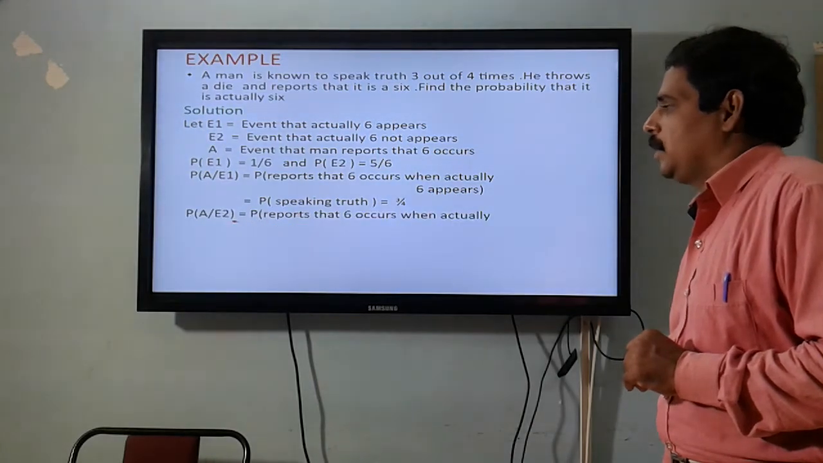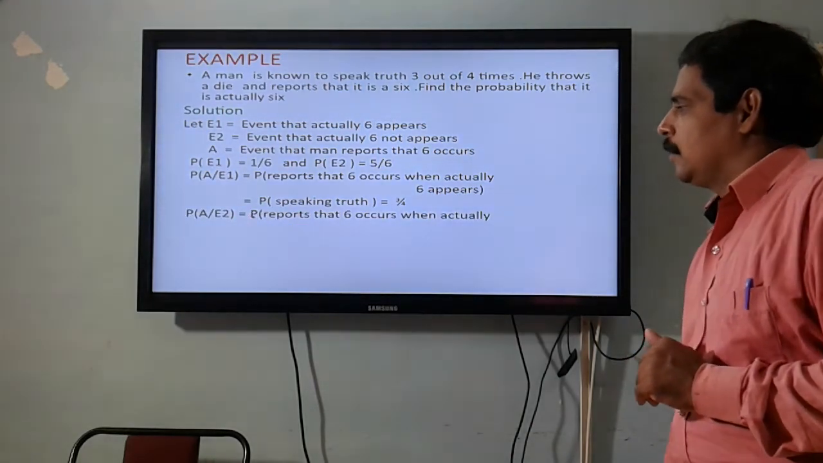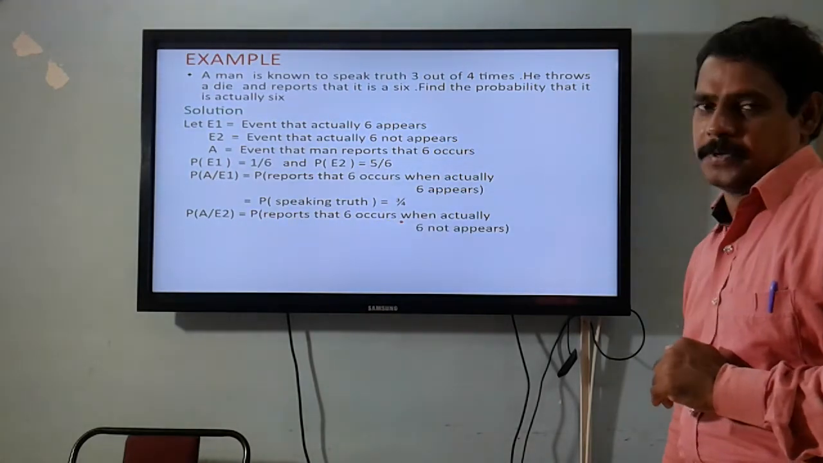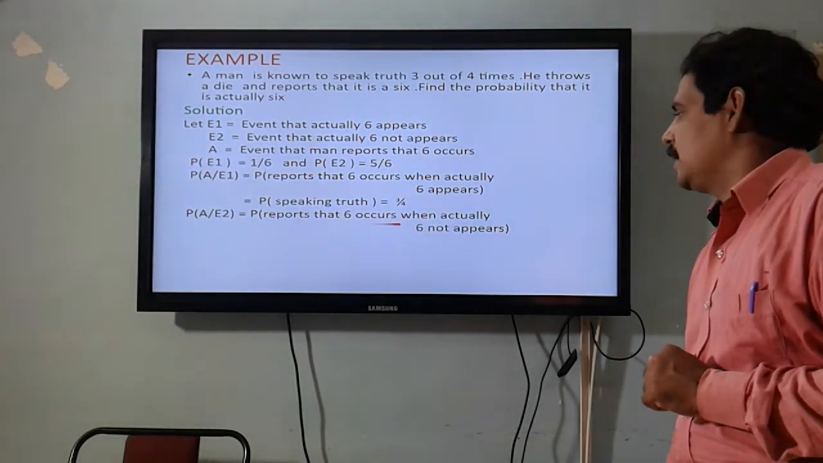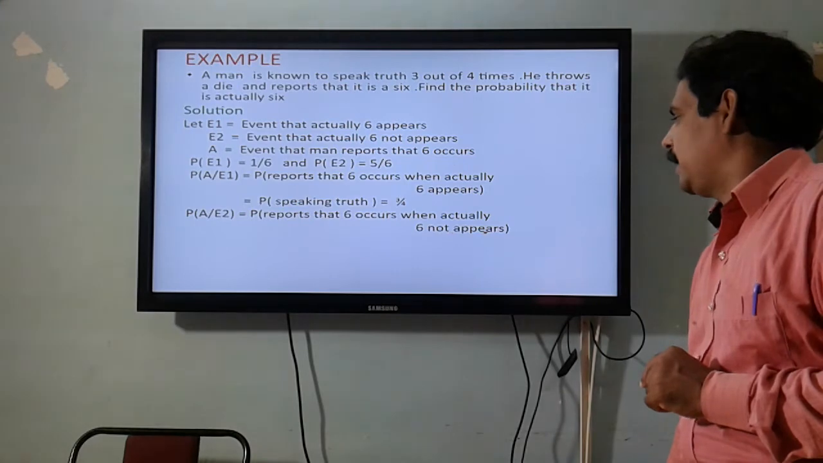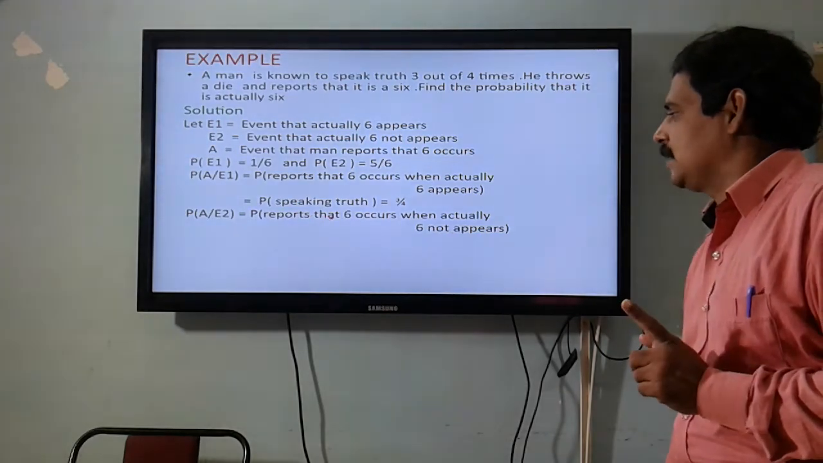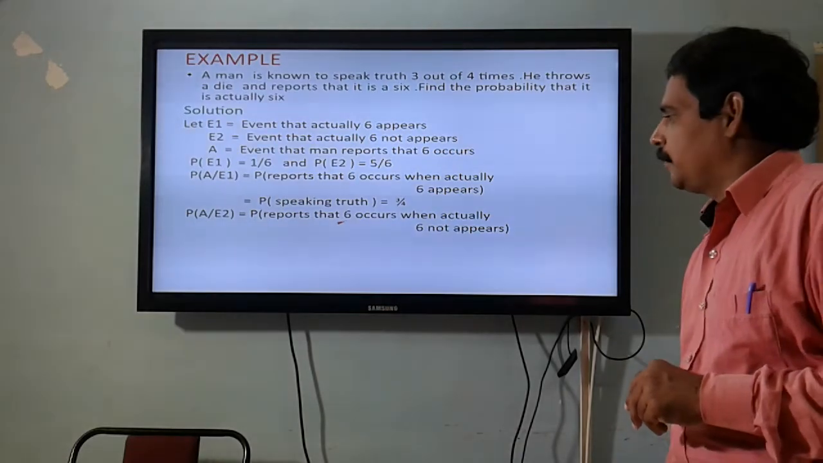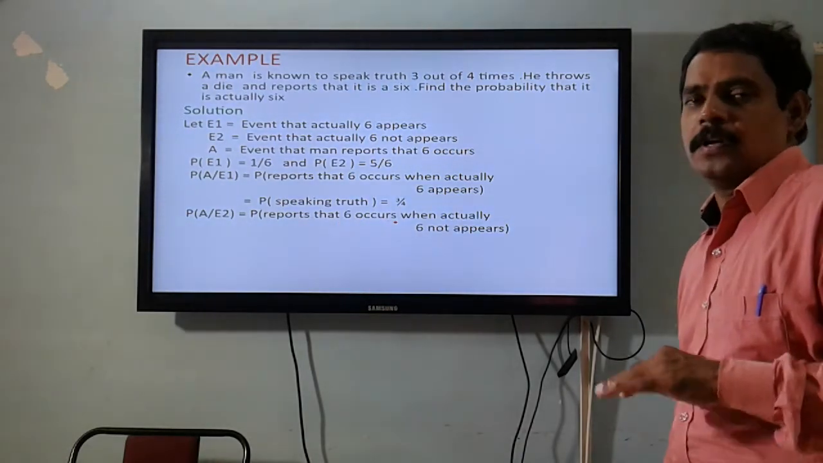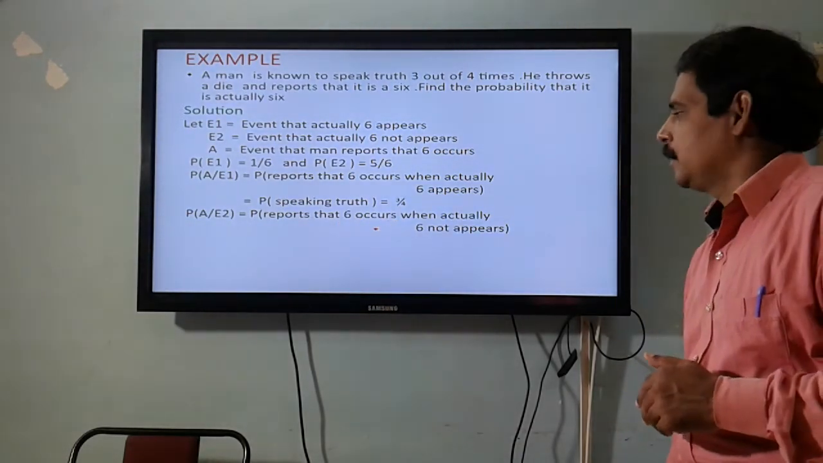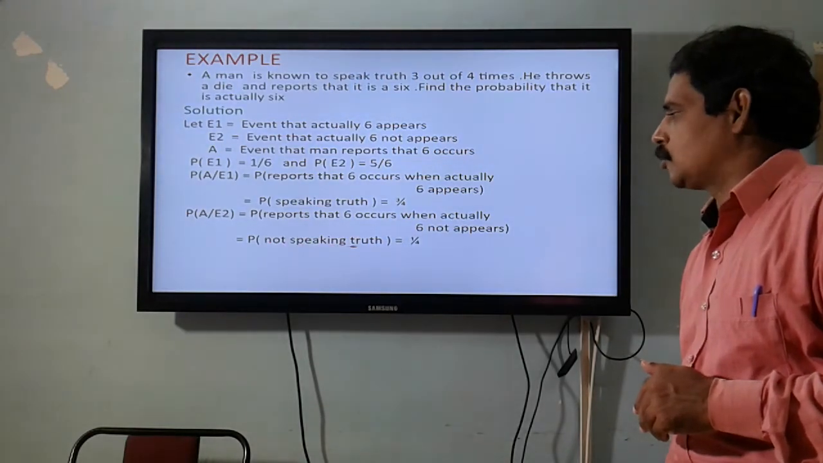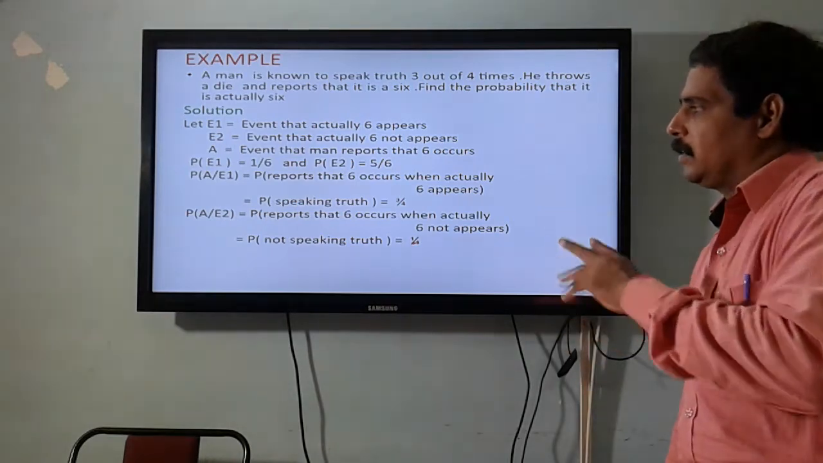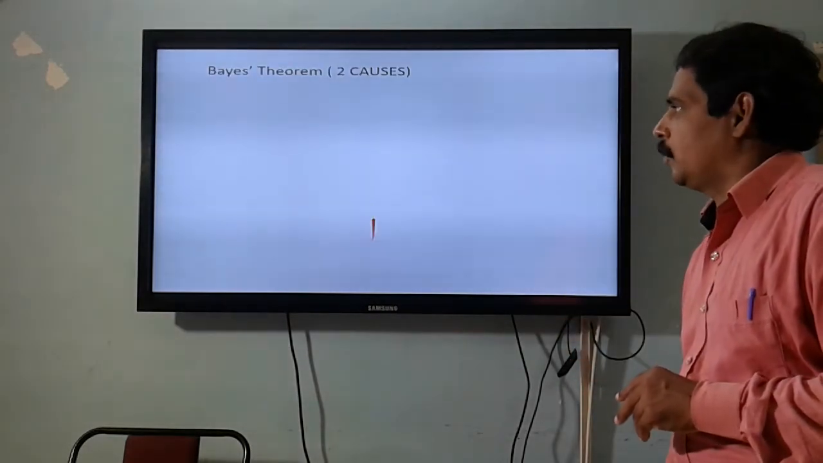And similarly, the probability of A given E2 is the probability of reporting that 6 occurs when actually 6 does not appear. So look at this event: 6 is not appearing, but the man is reporting that 6 occurs. So he is speaking false. Therefore, this event is equivalent to the event of speaking false. So the probability of not speaking truth is 1 upon 4. Now we are ready with the values, then we move to the formula.